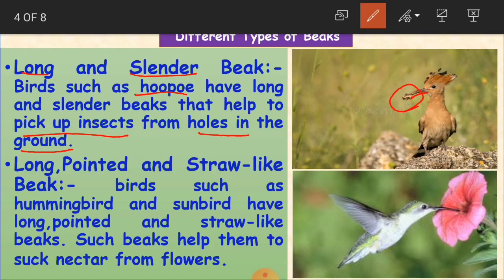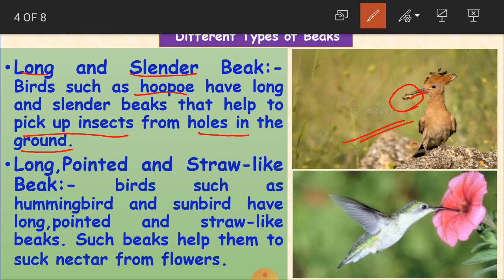They have this long and slender beak which helps them to pick up insects from the holes in the ground. So if you see, children, the woodpecker, what does it do? It makes holes in the wood, on the tree, and then it will pick the insects from that tree. And here these birds pick up insects from holes in the ground. Clear, children?